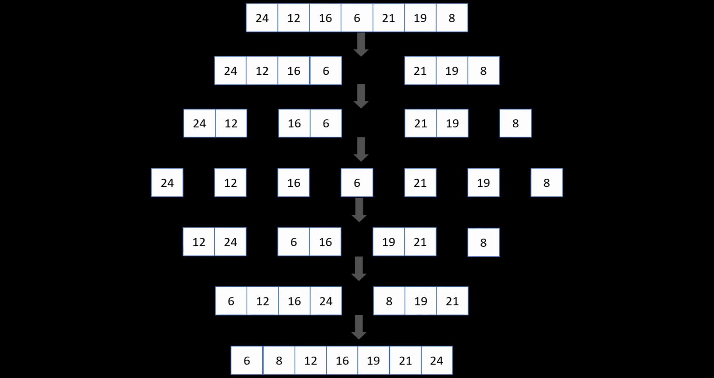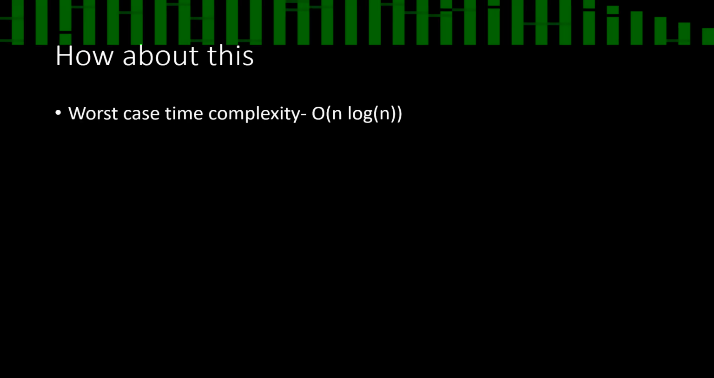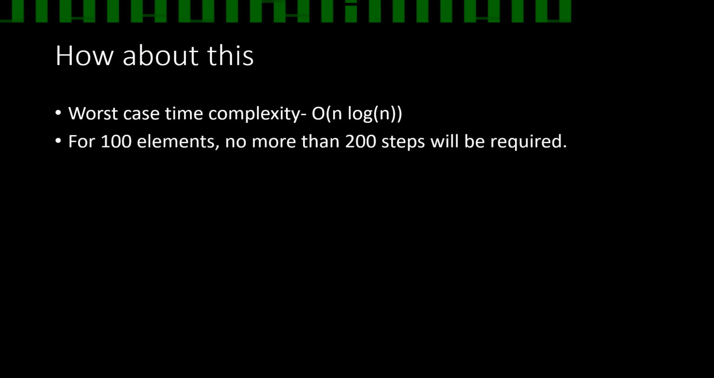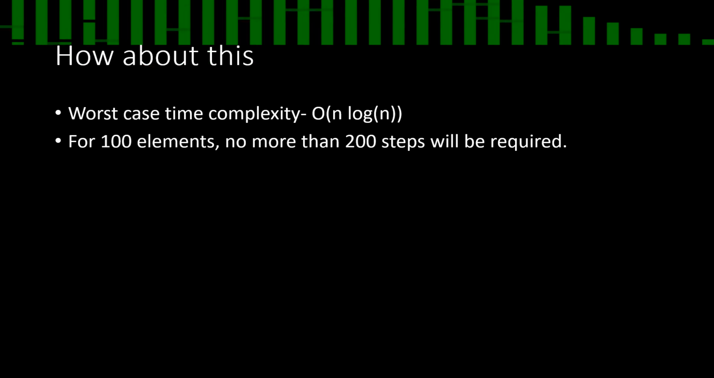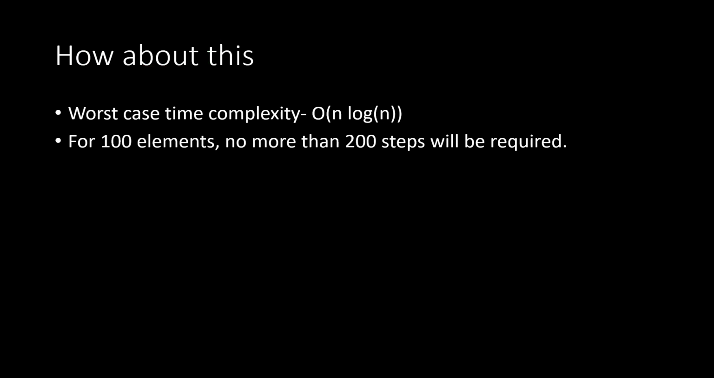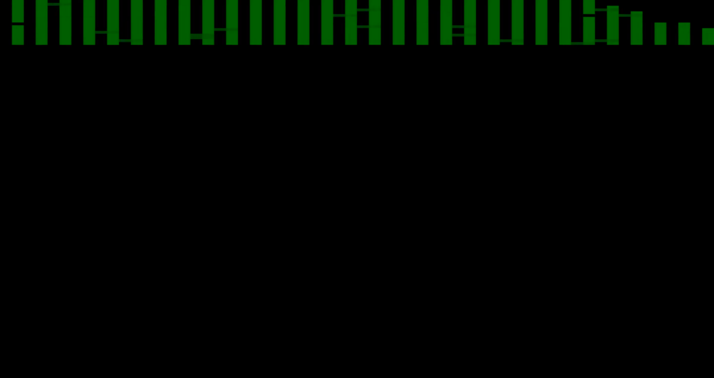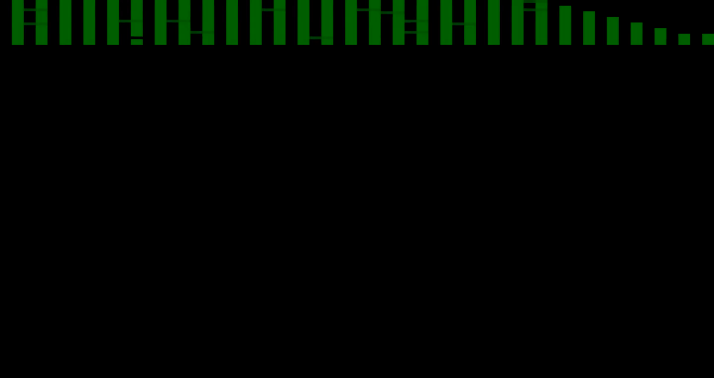Sounds a little complicated, but guess what? The worst case time complexity of merge sort is order of n log n. That means for 100 elements, you need no more than 200 steps. That is so much better. So, what did we really do? The problem did not change. We had to do the same thing over and over again in both scenarios. The point of this entire thing was to show you that for the same approach, a lot of different algorithms can be taken into consideration.